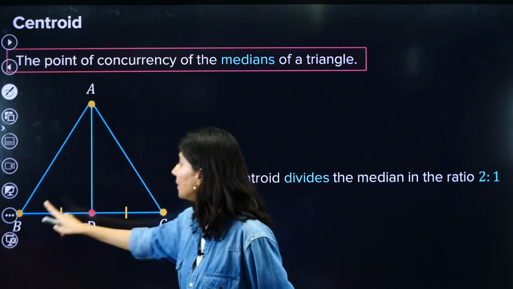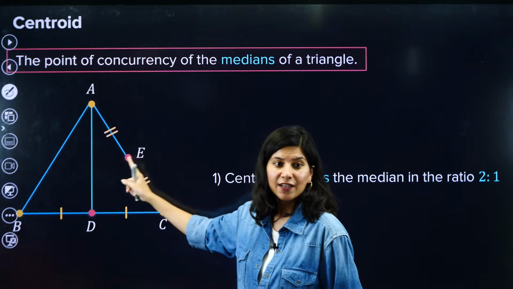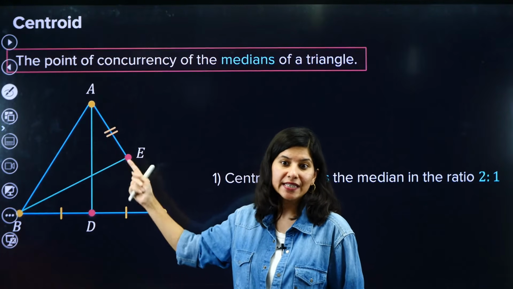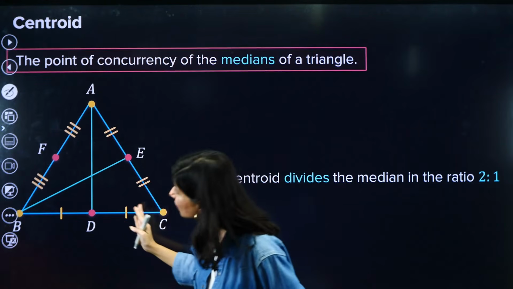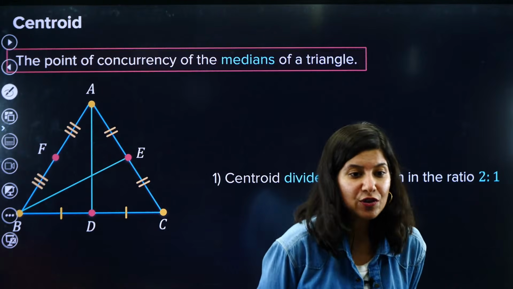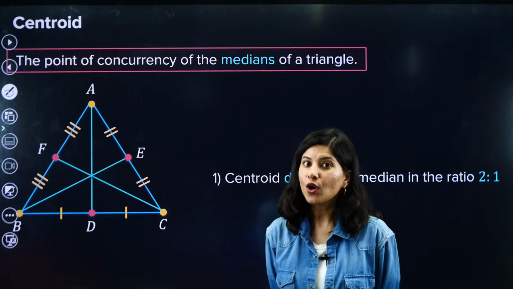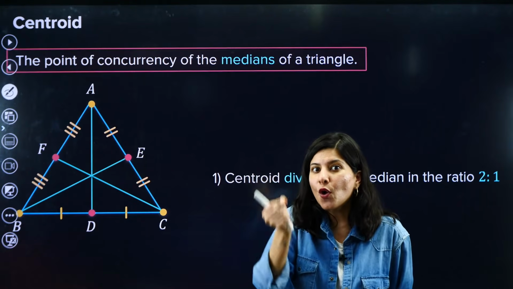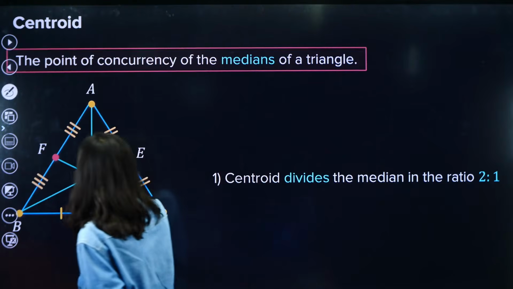Similarly, this time B and the midpoint of AC, which is E, right? So B and E, if I join, it is the second median. And the third median, if you can see, is going to be CF. F is the midpoint of AB. Correct? So if you draw all three medians, their point of concurrency or their meeting point is exactly one.